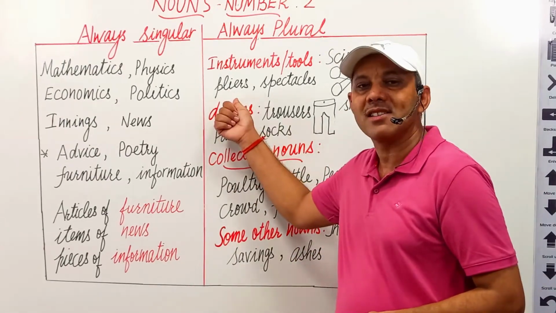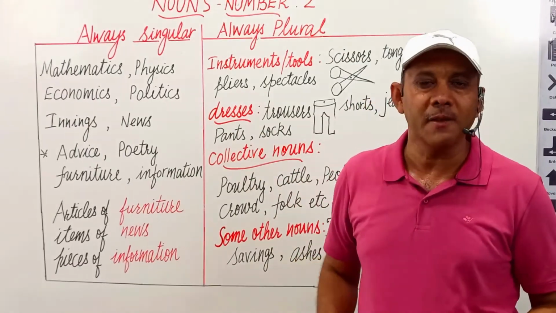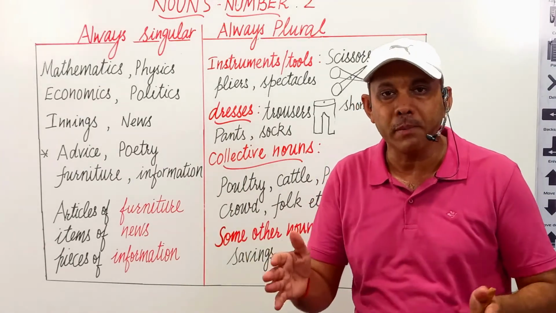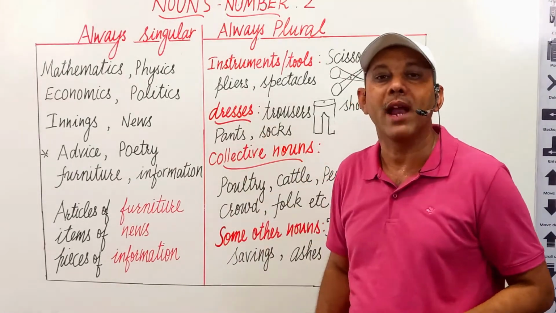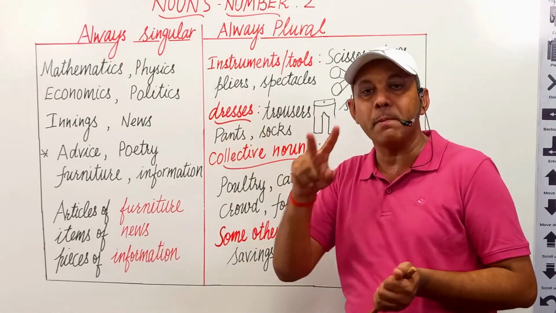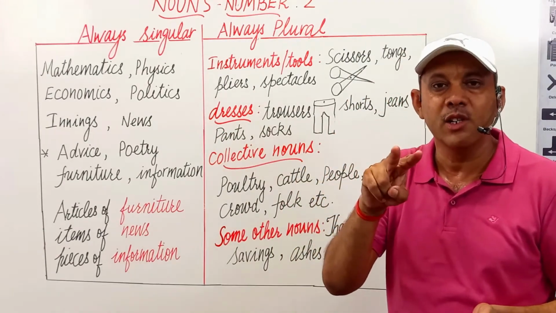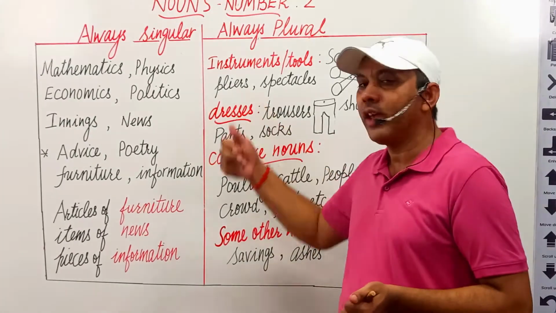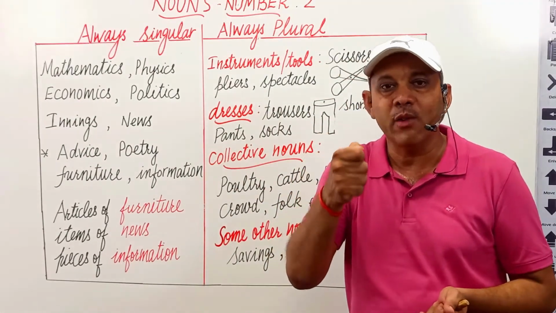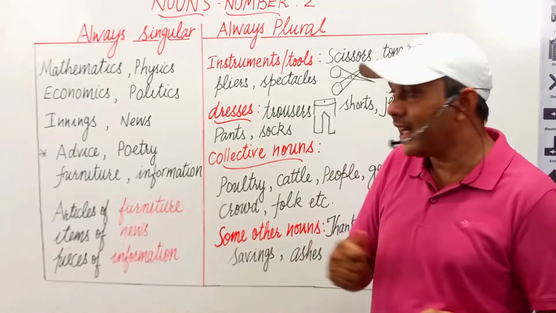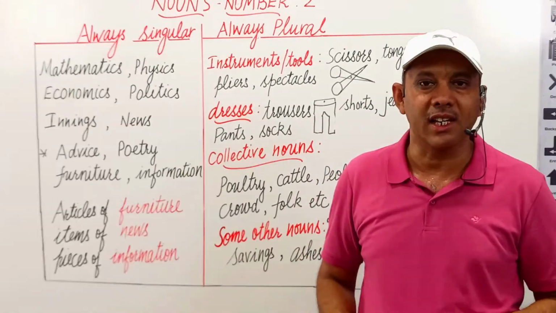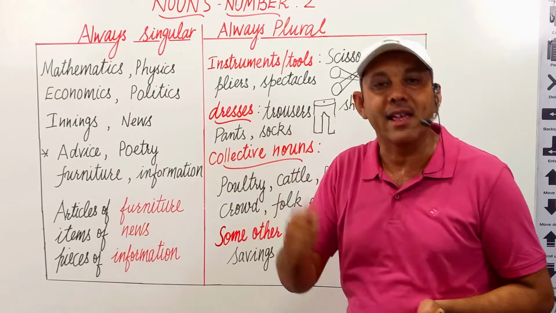It is pliers. There is no tool named plash. Plash is the name of a tree. But most of the people call it plash, not pliers. But actually, it is pliers. It also works in pair. It also has two sides, two arms, with the help of which we can cut an electric wire. We can hold a wire having an electric current. An electrician uses these pliers. So, in future you will never call it plash. It is not a plash, it is pliers.